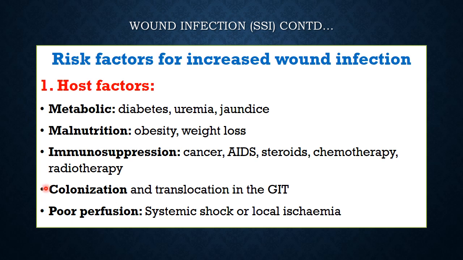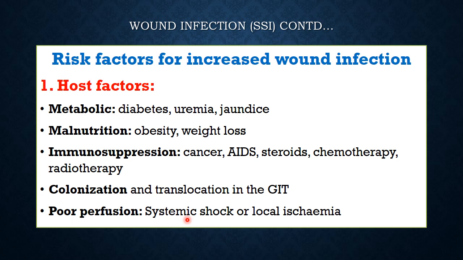Or when the gut becomes ischemic or inflamed due to any reason, these colonizing pathogenic organisms which have become commensal for that patient can translocate into the peritoneum through the gut wall and cause peritonitis and infection.